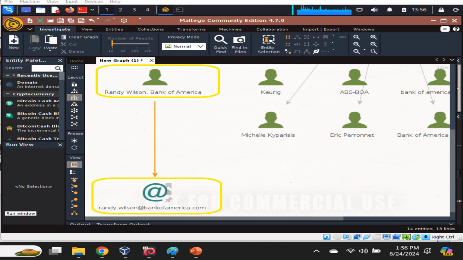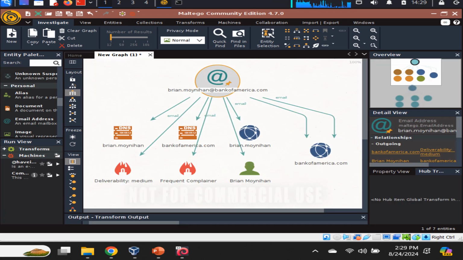And here we can see the initial search for Randy Wilson for Bank of America, and that's how we discover his Bank of America work email address. Now, we could not find a listing of Brian Moynihan's email, so we do a search based on Randy Wilson's email format and search for brian.moynihan@bankofamerica.com.